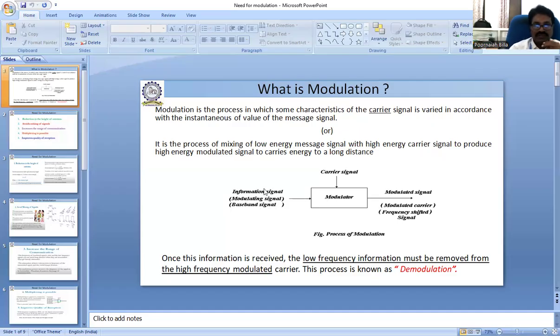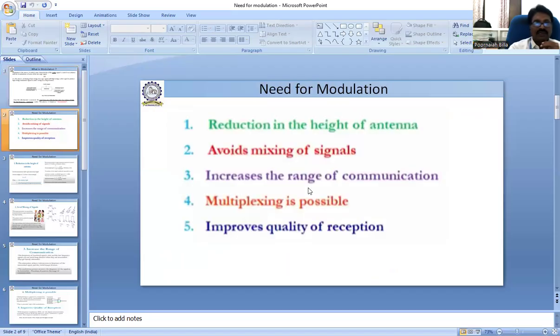Why is modulation required in a communication system? The reasons are: reduction in the height of the antenna, avoiding mixing of signals, increasing the range of communication, making multiplexing possible, and improving the quality of reception.